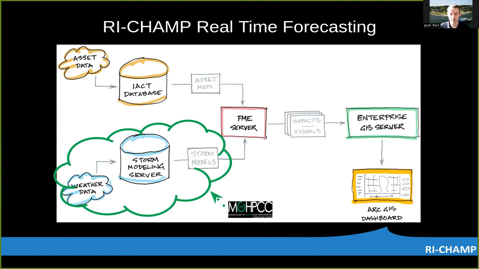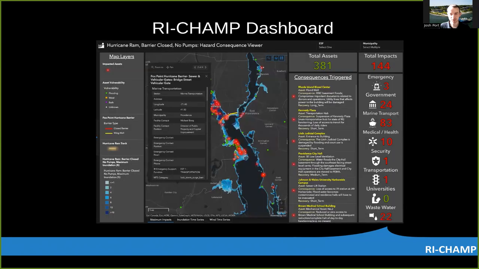The RI-CHAMP system combines model output with asset data gathered by University of Rhode Island researchers and displays them on an ArcGIS dashboard. This is what the RI-CHAMP dashboard might look like during a storm event. Each red dot on the map represents an asset for which a hazard consequence threshold has been exceeded. For example, this could be a hospital or evacuation route that will no longer be accessible due to flooding. These impacts are tabulated by sector along the right margin.